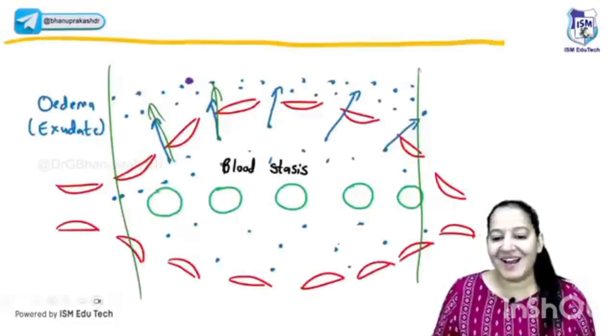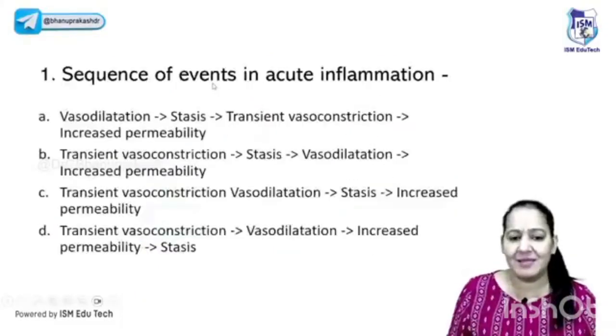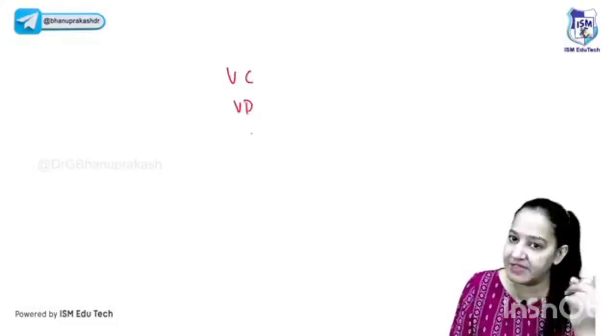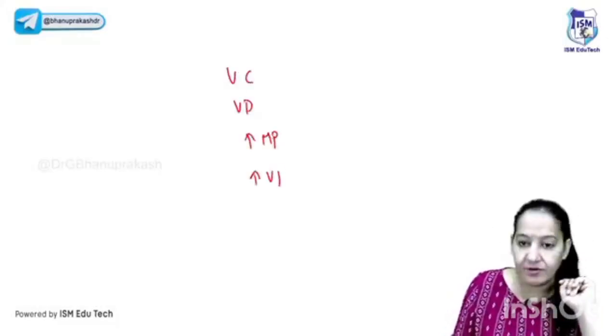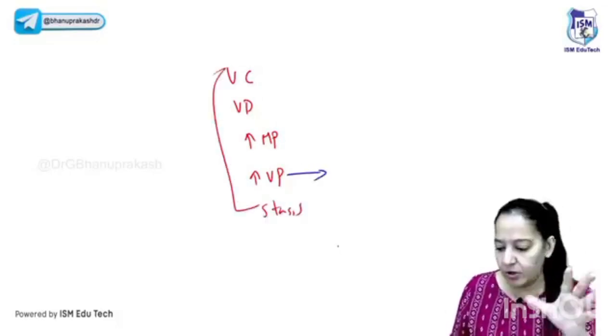Stasis. So now there is nothing to understand in stasis. Stasis is just, the fluid and the protein have already leaked. Whatever remains is the stasis. So that's the stasis. There is nothing to learn in that. So the five you should learn: the vasoconstriction, which is transient; vasodilatation, which is persistent; increased hydrostatic pressure; increased vascular permeability; and stasis. Please learn. And among them, the hallmark feature is the increased vascular permeability. And you know the consequences of each of them.